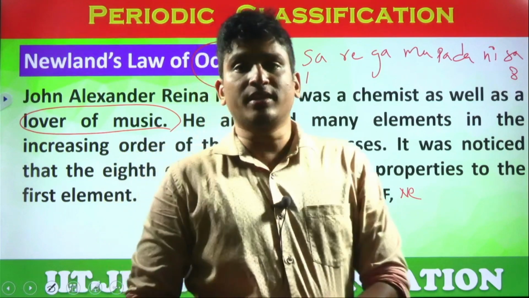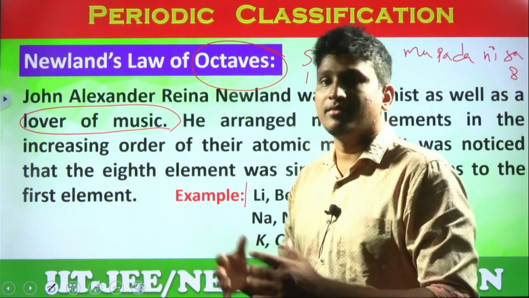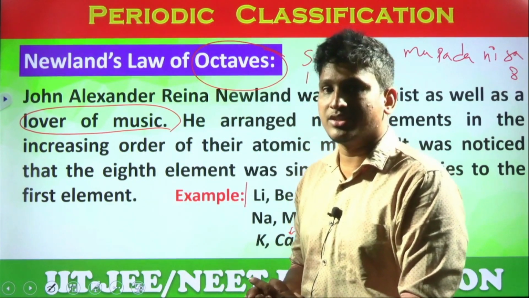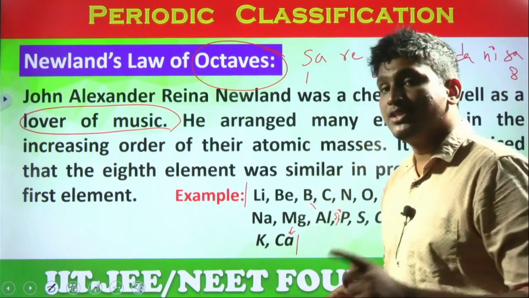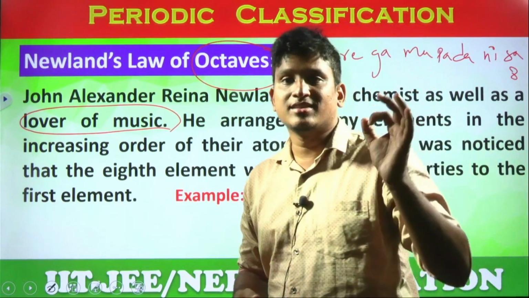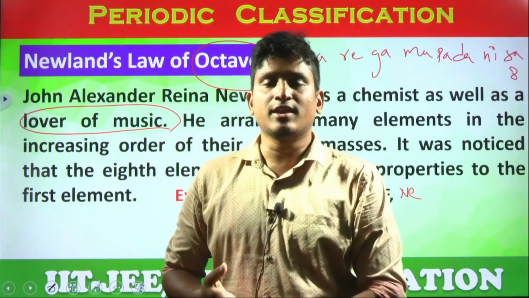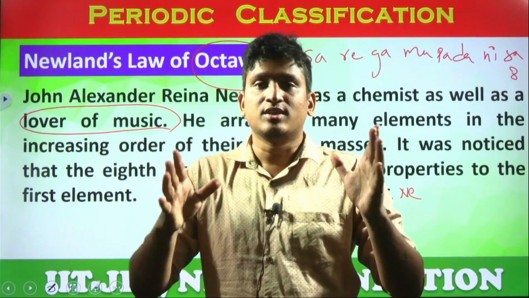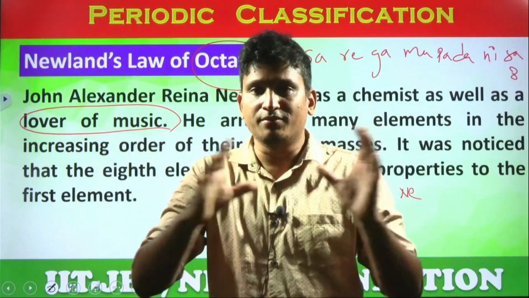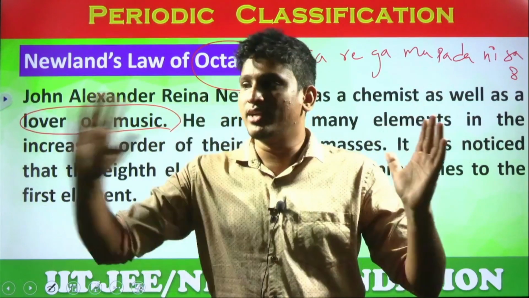The elements after calcium, if you check the electronic configurations, students, which elements are starting after calcium? D block elements are starting. Yes or no? D subshell elements are starting. The D subshell can accommodate a maximum of how many electrons? 10 electrons. So how many elements are possible? 10 elements. How many configurations? 10 configurations, D1 to D10.